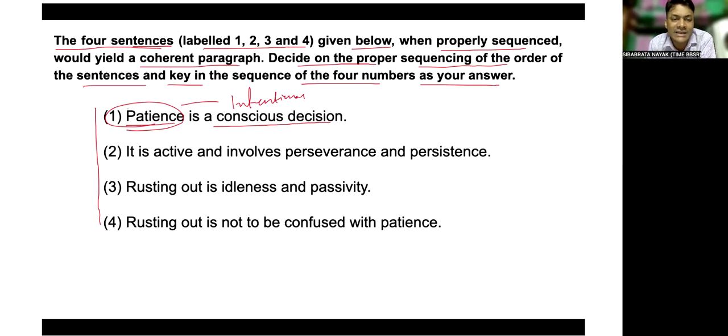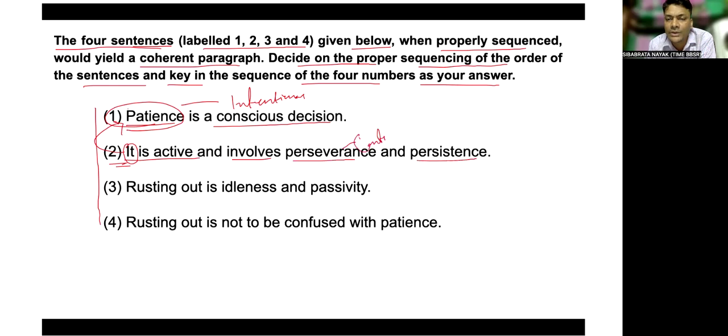The second sentence says it is active. When we say it is active, what does it refer to? That refers to patience, right? Patience is active and involves perseverance and persistence, which means a continuous process.